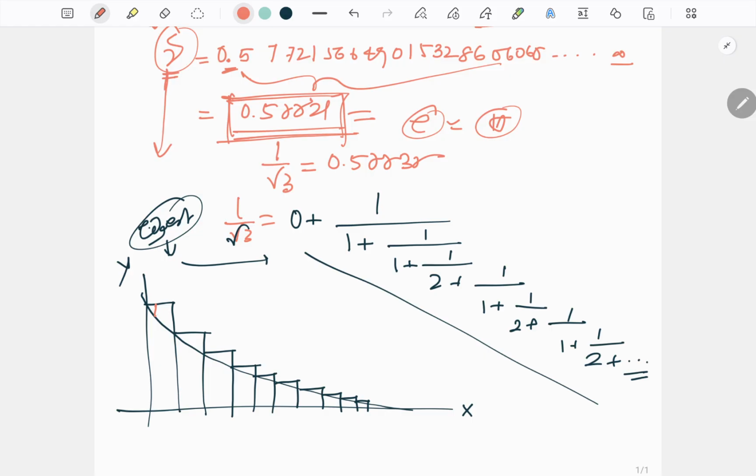Now these are the portions. The area of this portion is equal to 1 by root over 3. In the same way it is equal to gamma, the Euler constant.